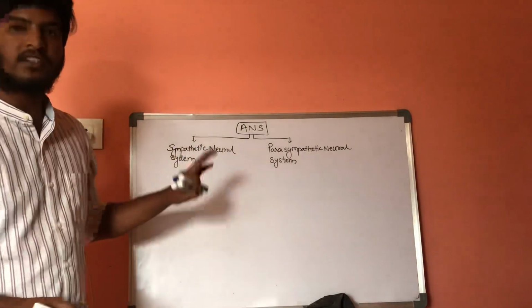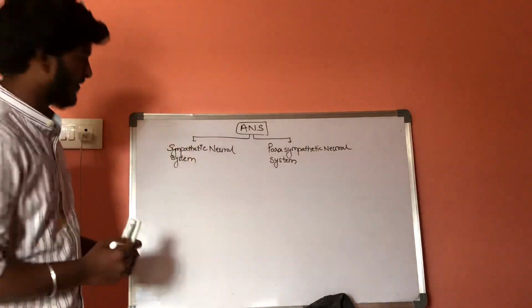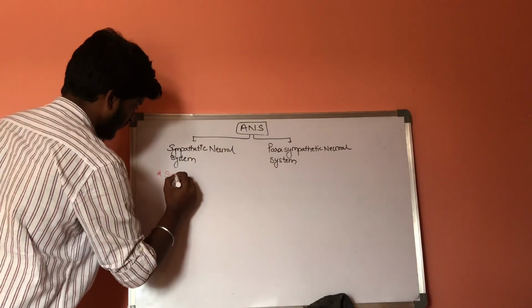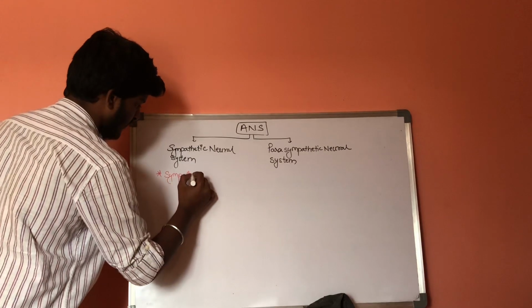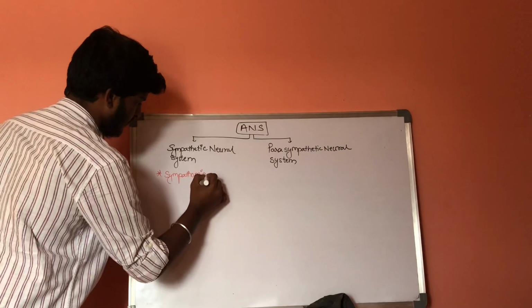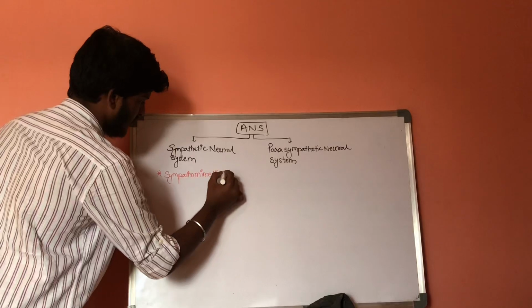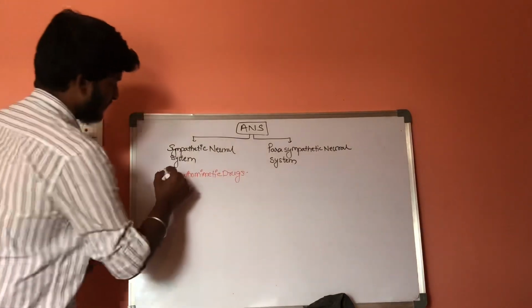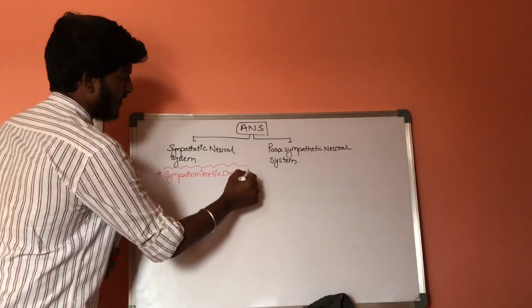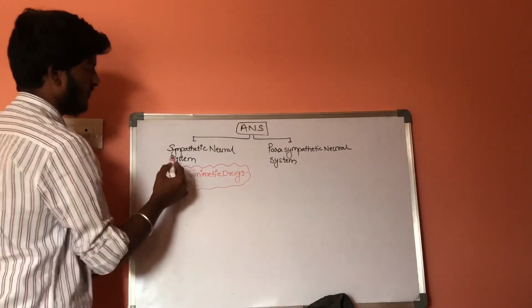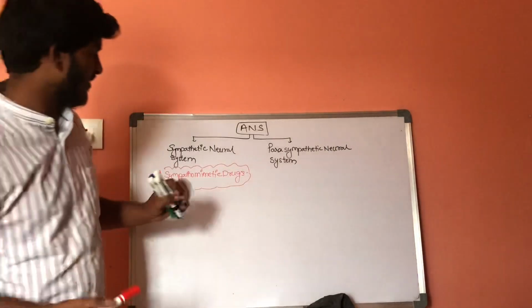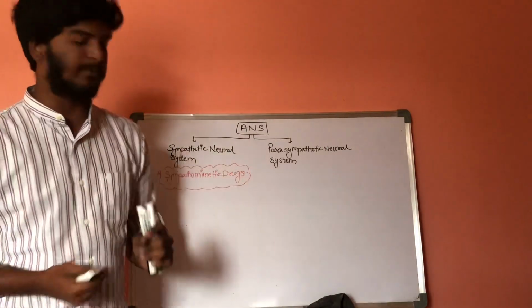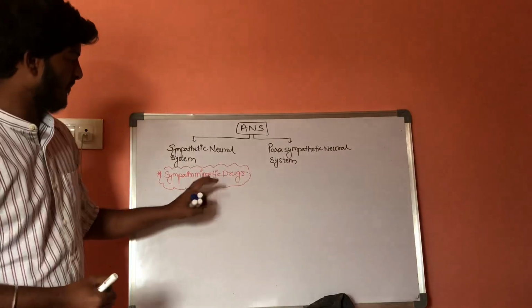These drugs are called sympathomimetic drugs, the drugs which will initiate or stimulate the sympathetic neural system.